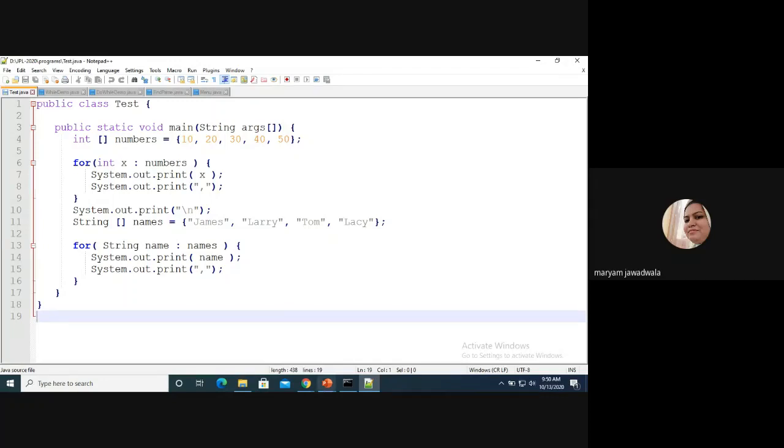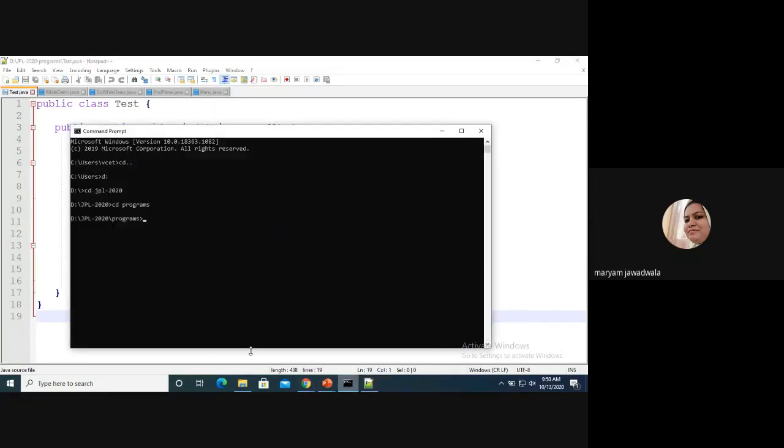And after that, you need to execute this program. How can we execute it? First, you need to compile it. I'm going to store my program in JPL 2020, and programs is the name of the folder in D drive. After that, I need to compile it first. javac test.java is the name of the program. My compilation is successful. Then I need to run the program. I hope you remember how to run the program. You need to use the Java interpreter. And this is the output.